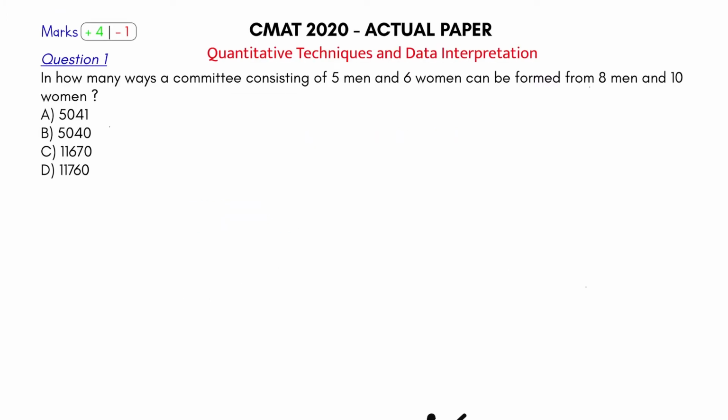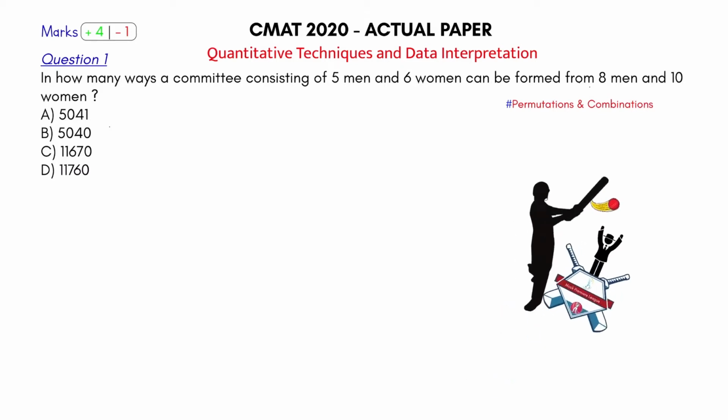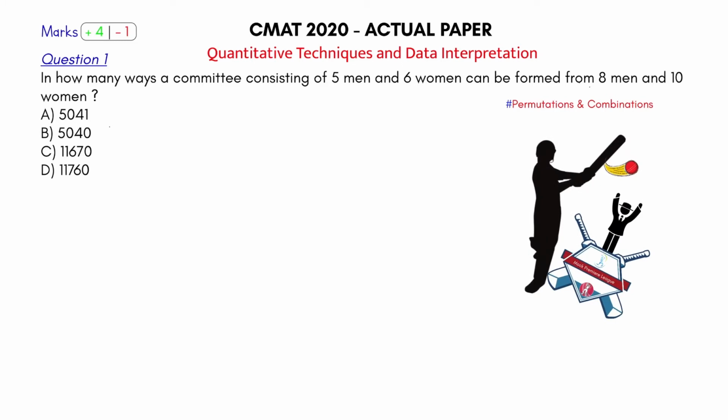There we go, we play our first ball, which means we solve our first question here. The first question that we get in the quants section is from permutation and combination. Let's see how you attempt this question. This is clearly a sixer for me, because it's an easy, straight question. In how many ways can a committee of 5 men and 6 women be formed from 8 men and 10 women?